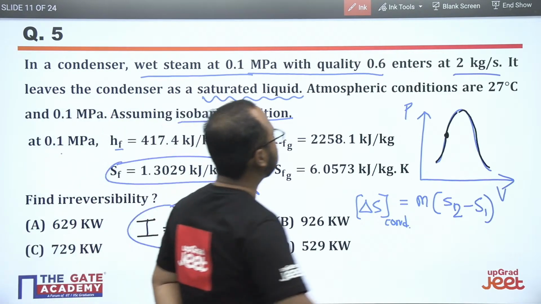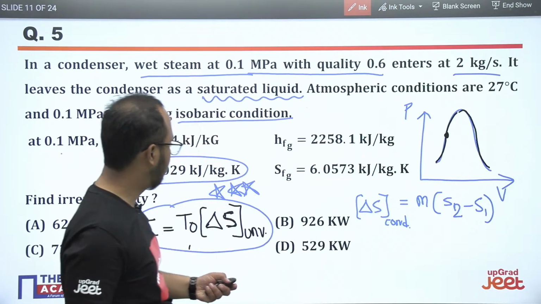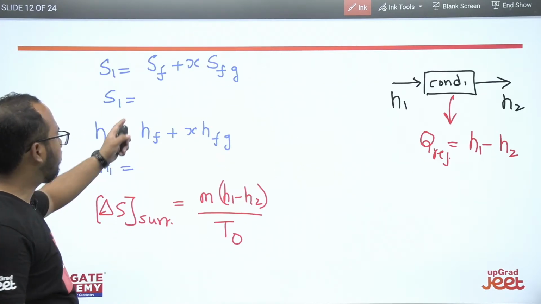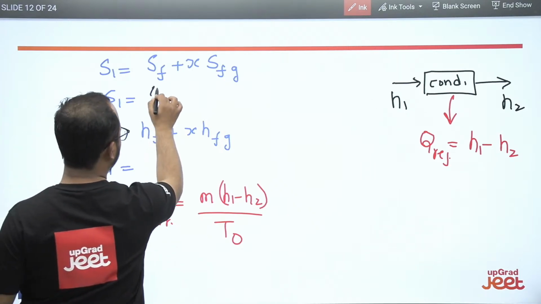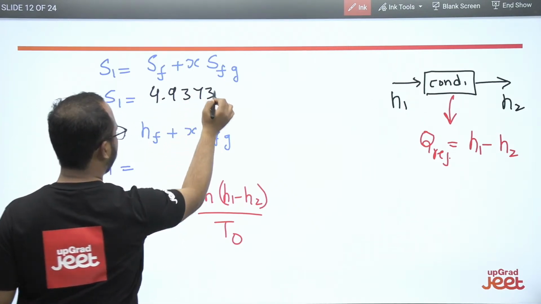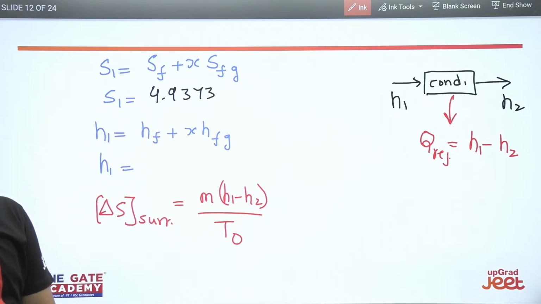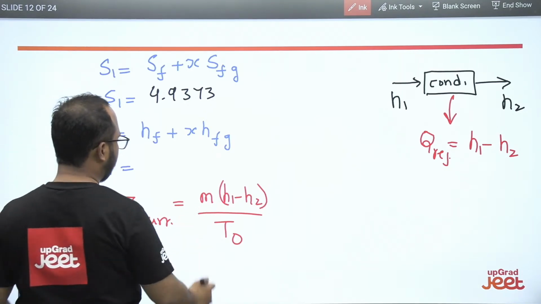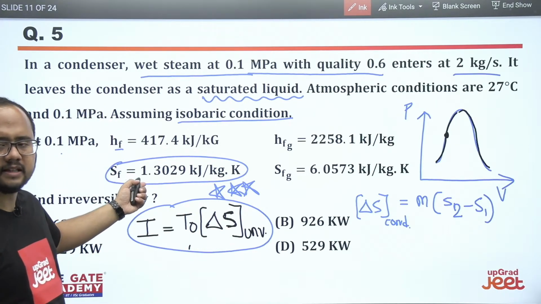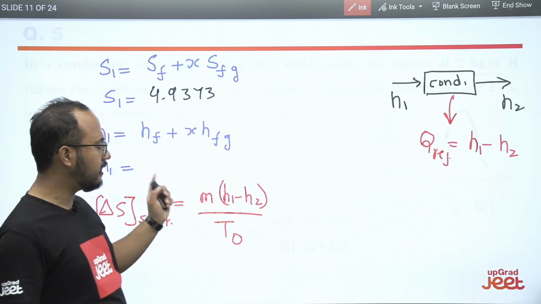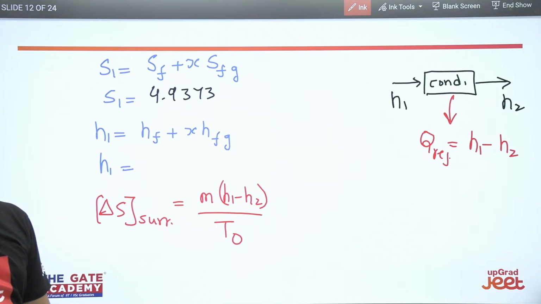See, I am mentioning the answers here. The value of S1 will be 4.9373. Please check these answers. S1 value will be 4.9373 and S2 is mentioned in the question: the saturated liquid state condition of 1.3029. It is mentioned in the question, right?